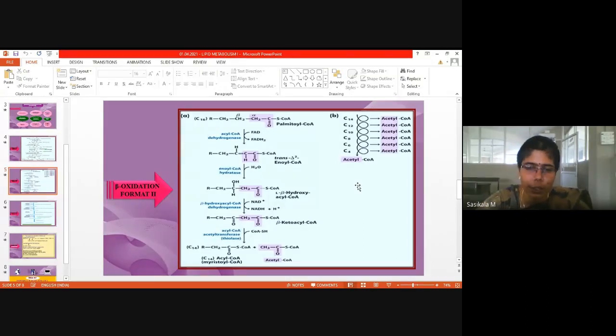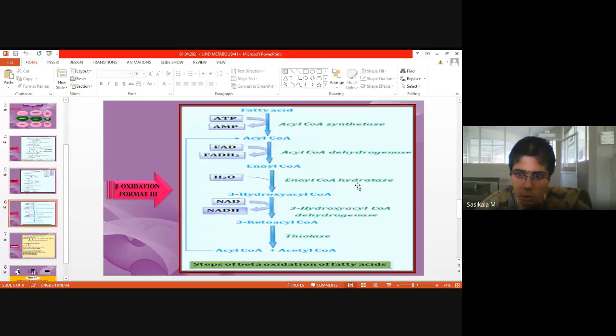From glycolysis, from one glucose molecule, only 2 molecules of acetyl-CoA can be formed, whereas in beta oxidation, 8 molecules of acetyl-CoA can be formed. So that many more ATPs will also be produced through Krebs cycle, right? This is only with the names mentioned: fatty acid, acyl-CoA, enoyl-CoA, 3-hydroxy represents beta hydroxy acyl-CoA, beta keto acyl-CoA, then acyl-CoA plus acetyl-CoA. It is just to go through the pathway easily.